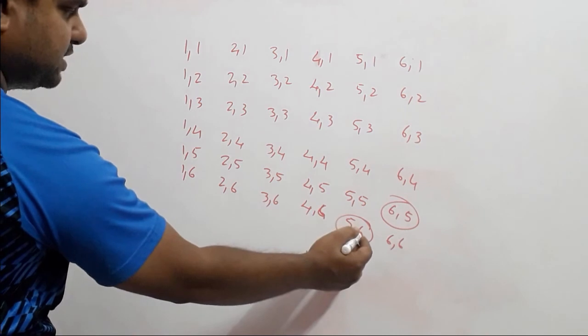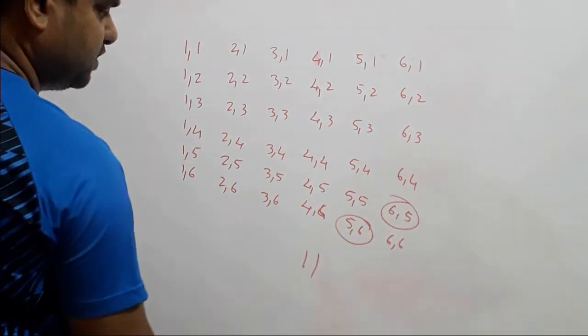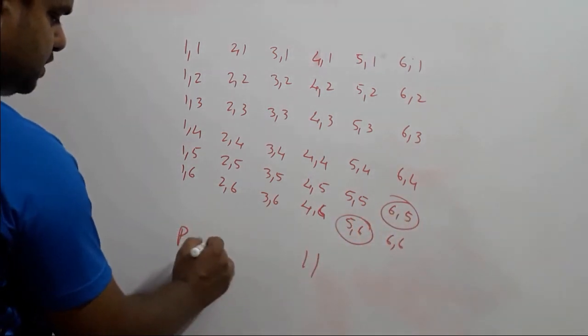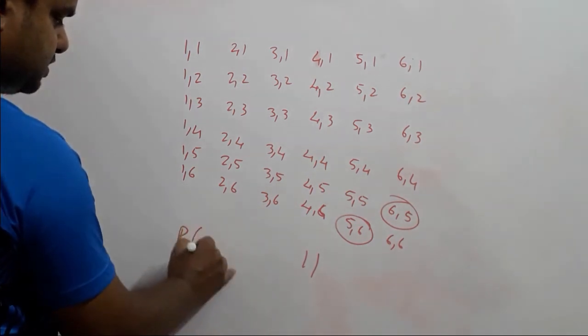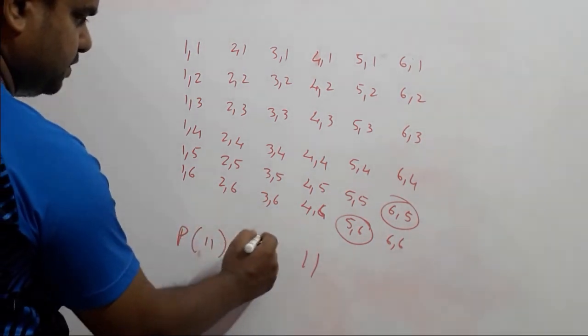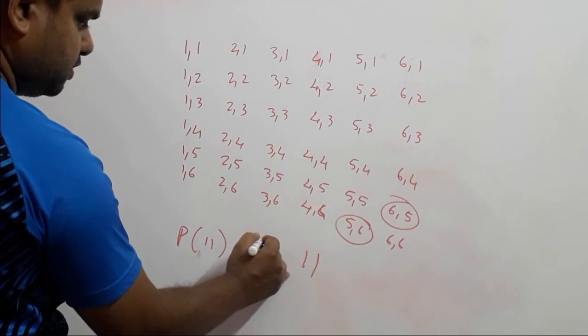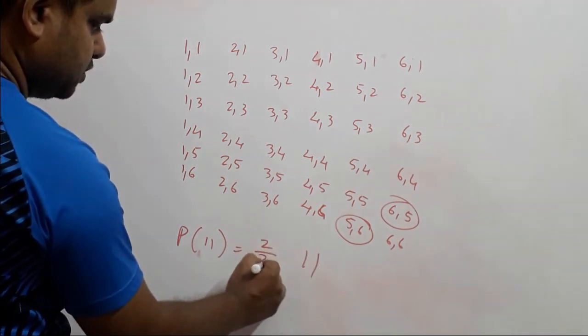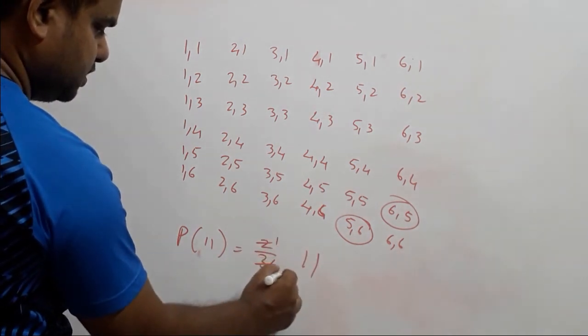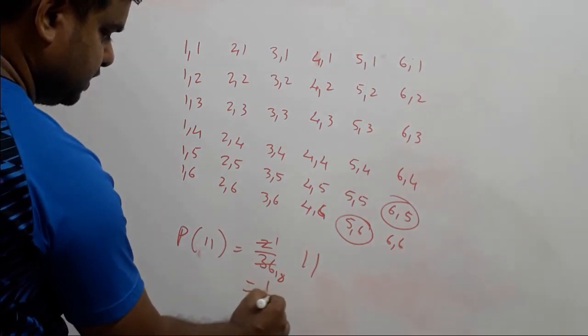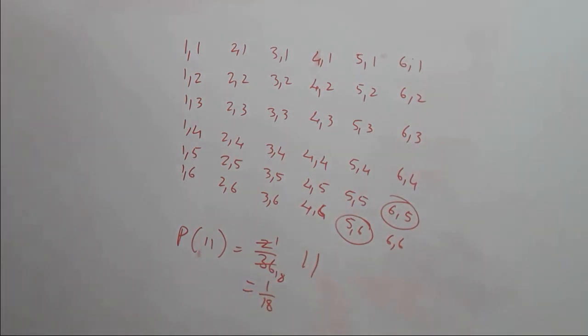So 5 plus 6 is 11 and 6 plus 5 is 11. That is why the probability of getting 11 will be 2 upon a total of 36, that is 1 upon 18.